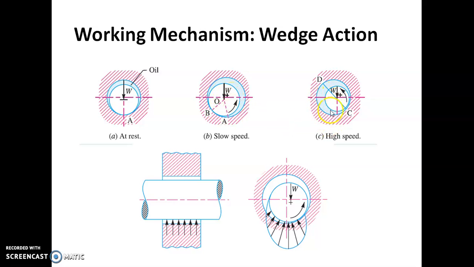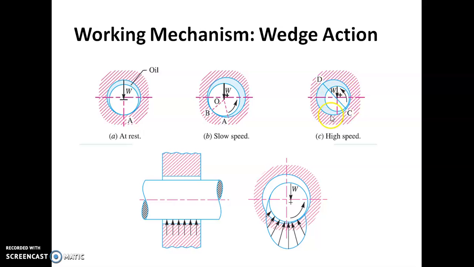So at high speed, due to the rotation of the journal, a thin film of lubrication is formed, and this is called wedge action. There is no metal to metal contact in case of hydrodynamic journal bearings. Initially there will be metal to metal contact, but at high speeds, when the journal rotates, a thin film of lubrication is formed in between the journal and the bearing.